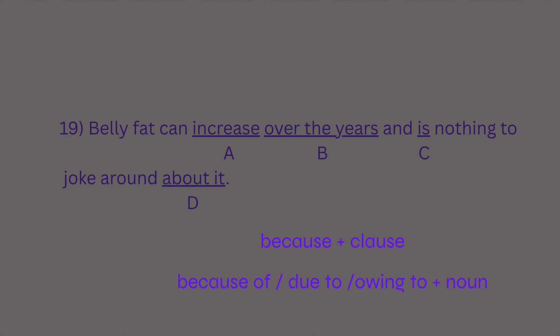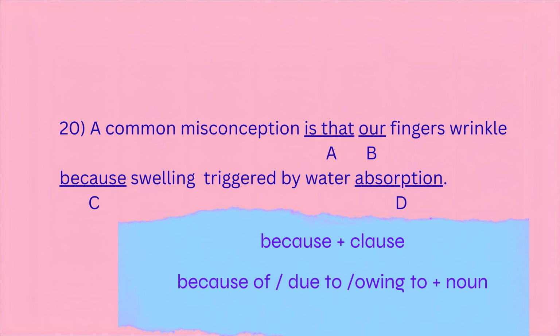Question 20. A common misconception is that our fingers wrinkle because swelling triggered by water absorption. Underlined parts: A, is that, B, our, C, because, D, absorption. Let's start with part A. Is that.